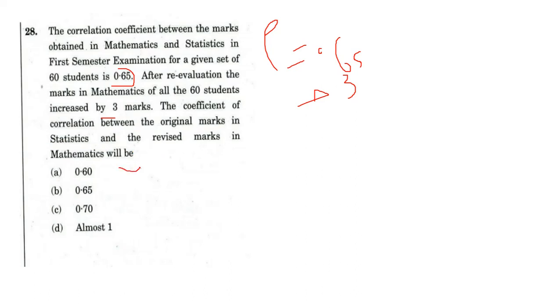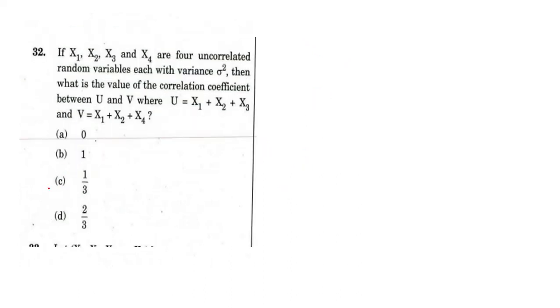See, there is one property. Correlation coefficient is independent of change of origin and scale. So correlation value never changes for origin and scale also. What is origin? Origin means addition and subtraction. Scale means multiplication and division. So it is independent of origin and scale. So rho remains unchanged. So B is the correct answer for question number 28.